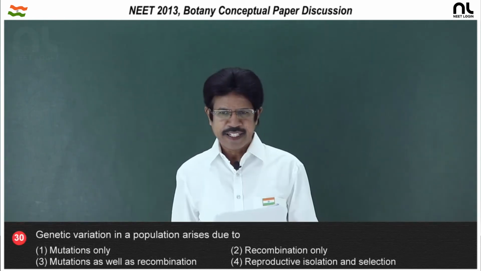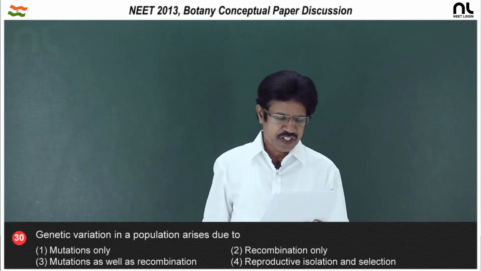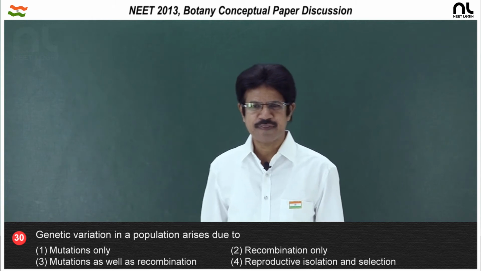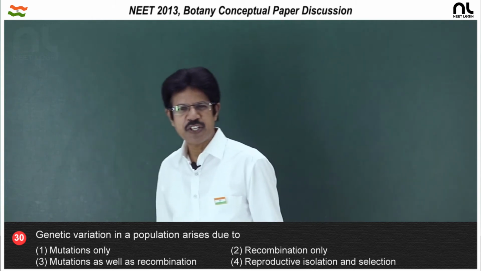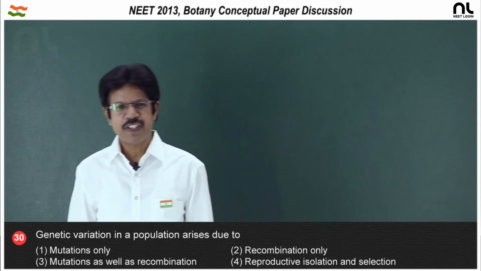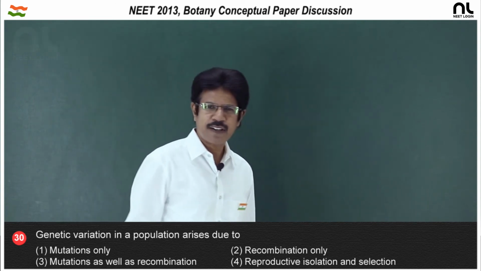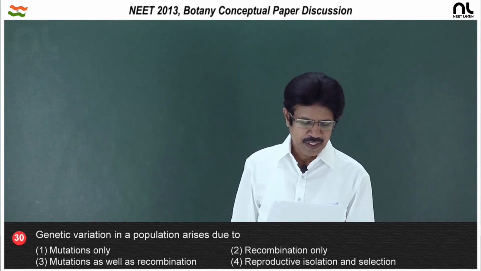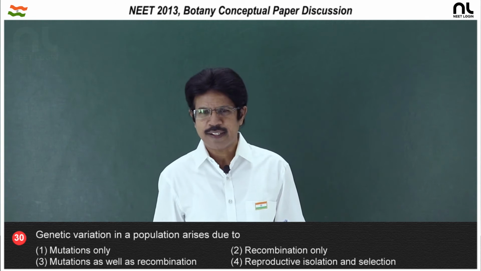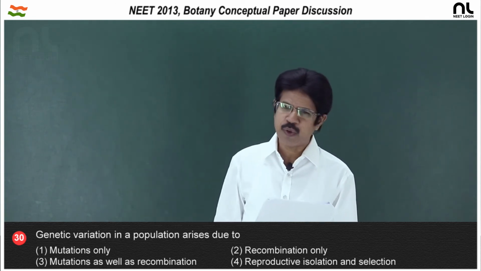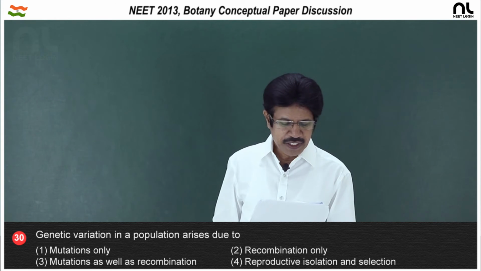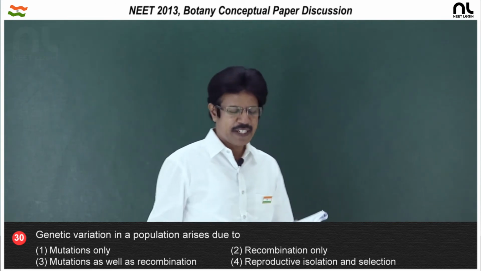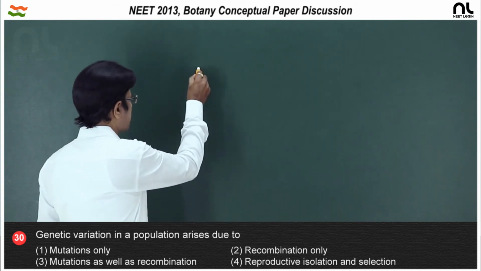Question number 30. Genetic variation in population arises due to. Genetic variations are due to mutations as well as recombination, that is the crossing over, even in genetic engineering, somaclonal variations, all result in genetic variation. So, first option, mutation only, that is wrong. Second option, recombination only, that is also wrong. Third, mutations as well as recombination, both of which are responsible for genetic variation.